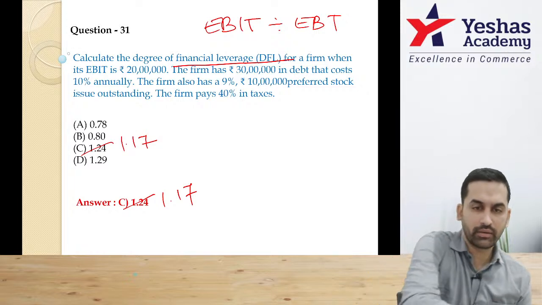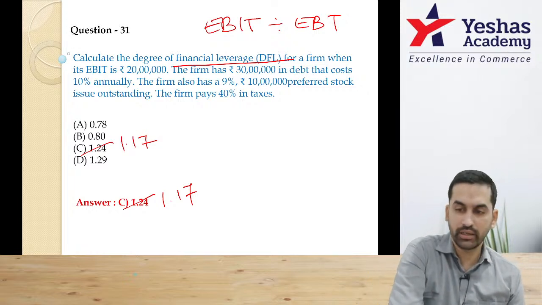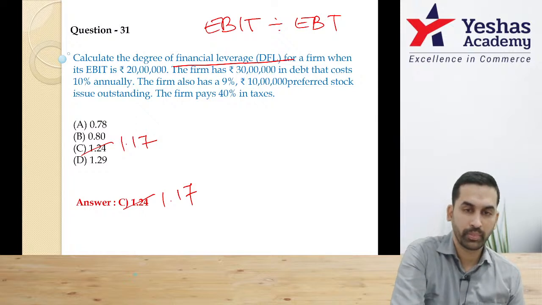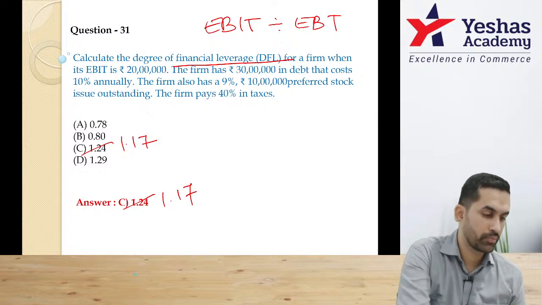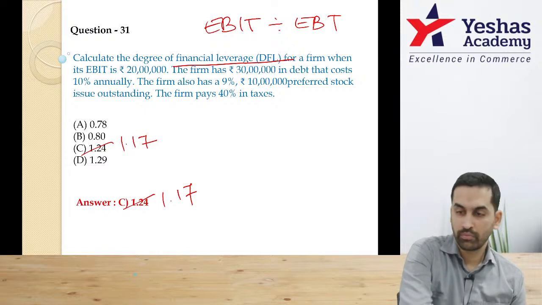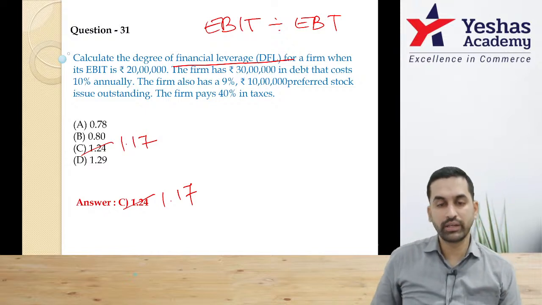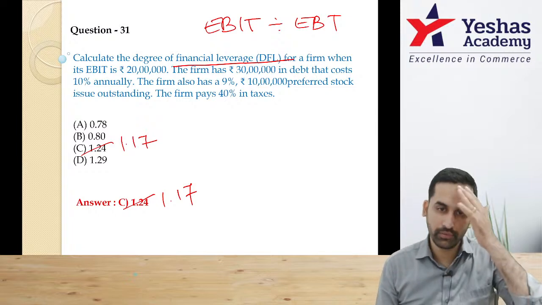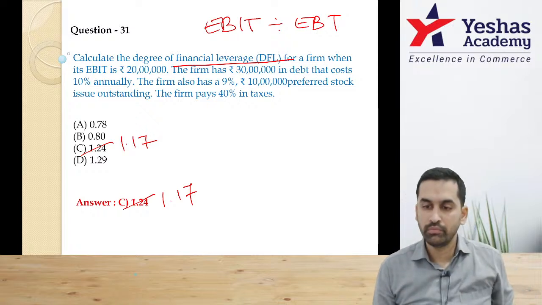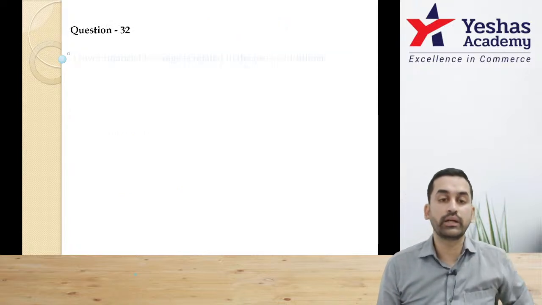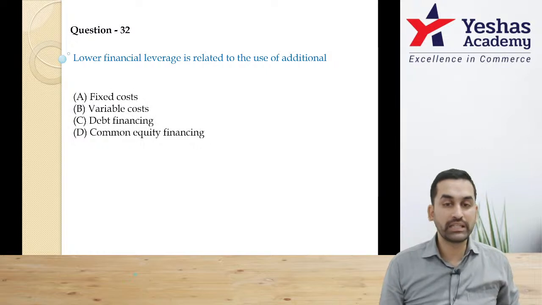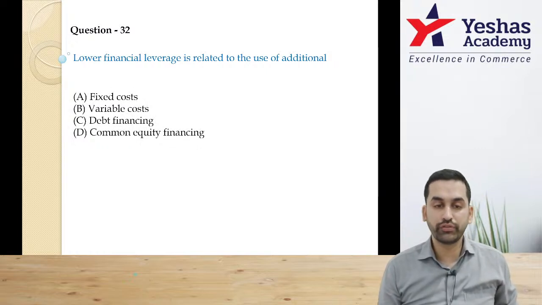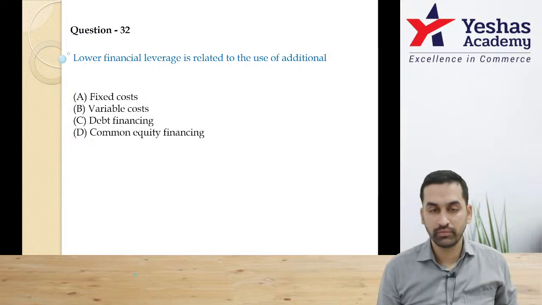Guys, please recheck once what's the correct answer. Some students are saying 1.24. I think 1.17 is the correct answer. Yeah, yeah. 1.17, even I did in Calci. Yes.